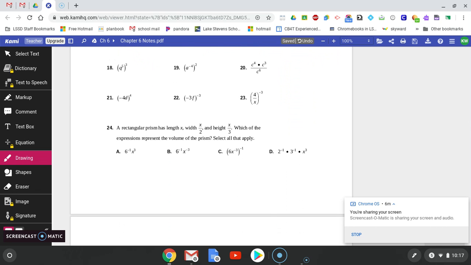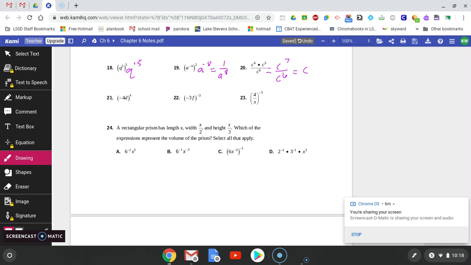Okay, number 18, I have a power raised to another power, so I keep the base and I multiply the exponents. Number 19, power raised to another power, I keep the base, multiply the exponents. It's got a negative on it, so I want to flip it to the reciprocal position so that it has a positive exponent. Number 20, I'm going to simplify the numerator first. So c to the fourth times c to the third, I'll keep the base and add the exponents. And then to simplify it a little bit more, now they have the same base and it's dividing, so I will subtract the exponent. So it'll just be c to the first power or just c.